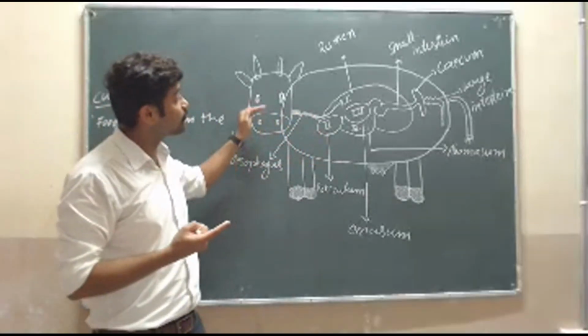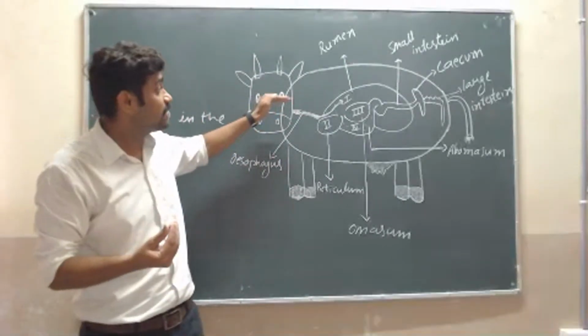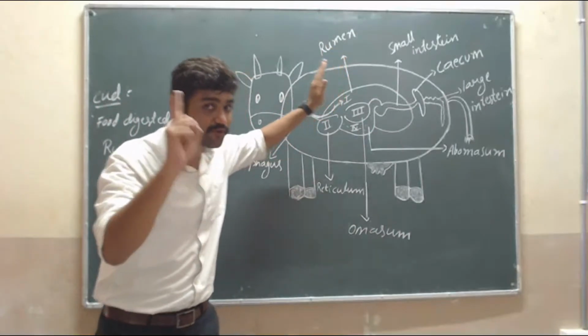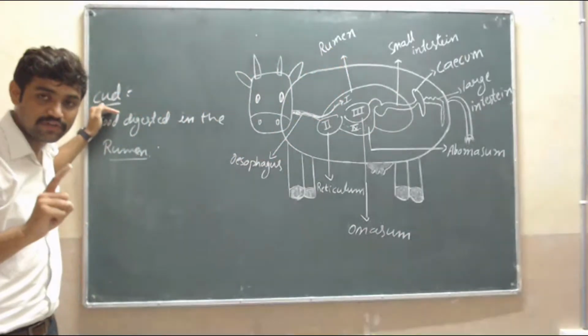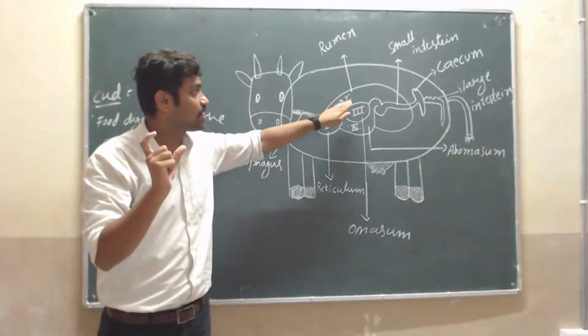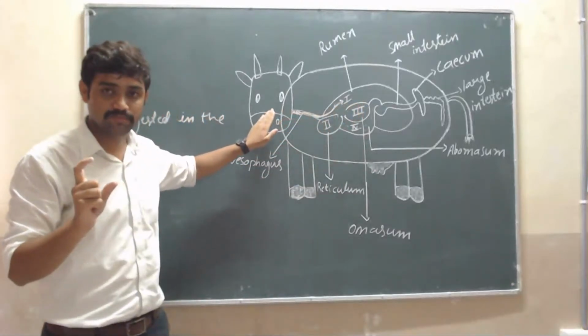First the food is chewed and quickly swallowed, and it enters the first chamber, called the rumen, and that food is called cud. Then that cud, the digested food in the rumen, enters back to the mouth.